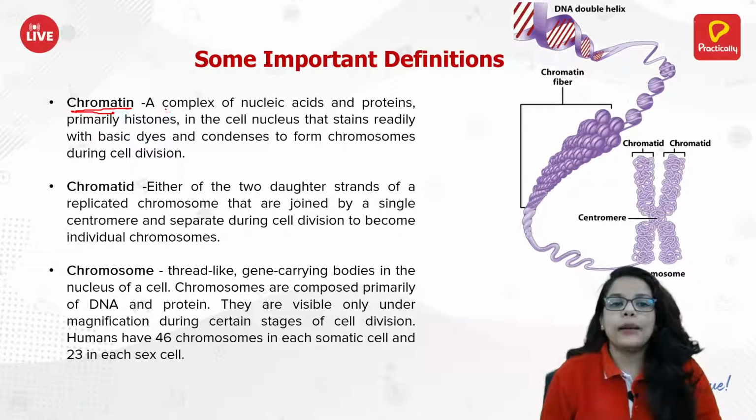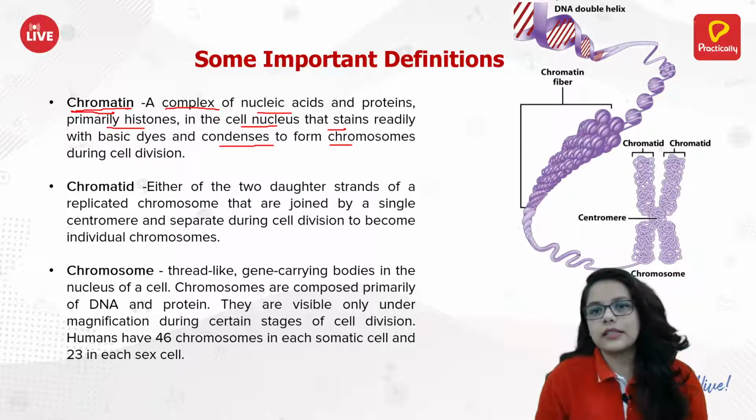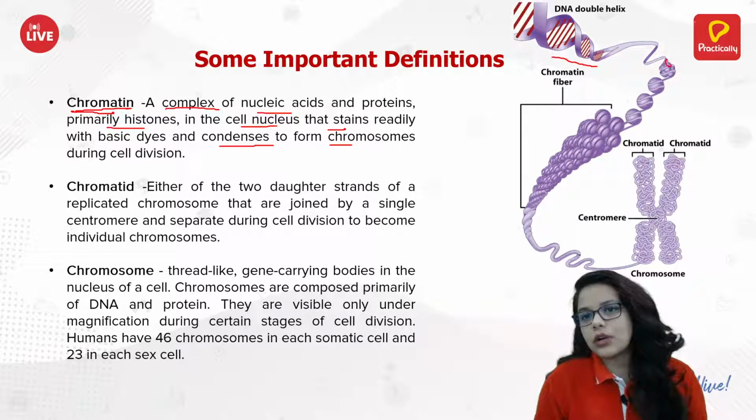It is a complex of nucleic acids and proteins in the cell nucleus that stains readily with basic dyes and condenses to form chromosomes. So what happens when you take that DNA? See here in this picture, you have the DNA, and these round things are histone proteins.